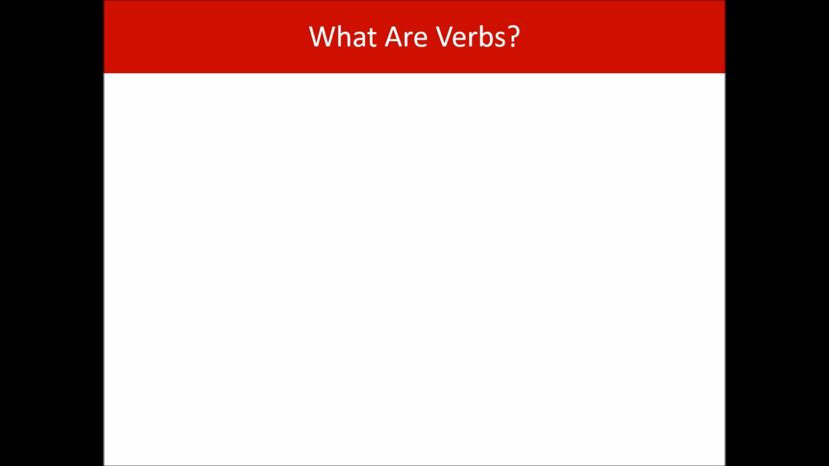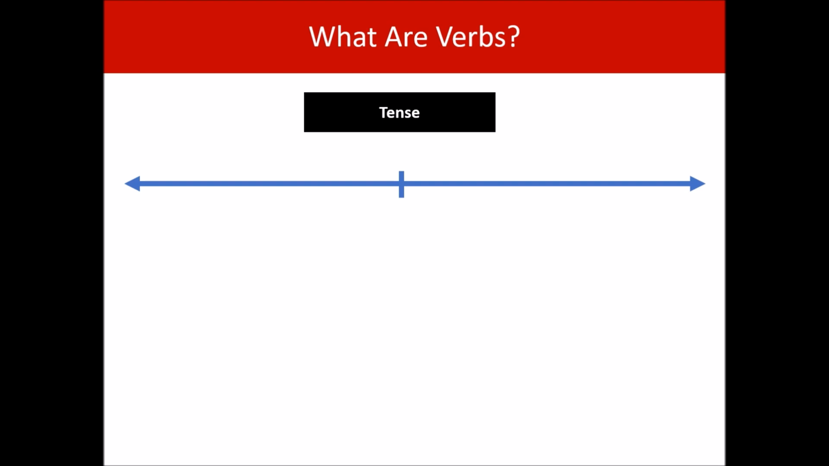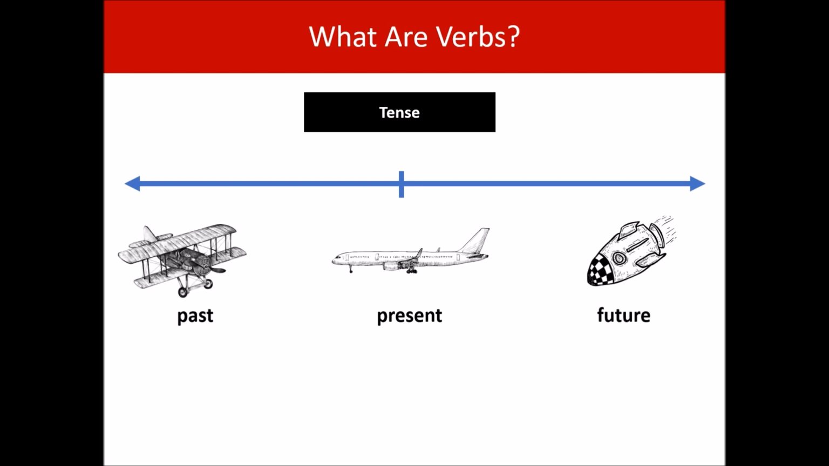We have a whole page on subjects on the website. Next, we're going to look at tense. Remember, tense tells us when something happened. So let's put a timeline up. Let's make this our now time. So this is the present. Okay, we have a picture of a plane because that's a plane from the present. This is a plane from the past, and this might be a rocket from the future. So this is our timeline.